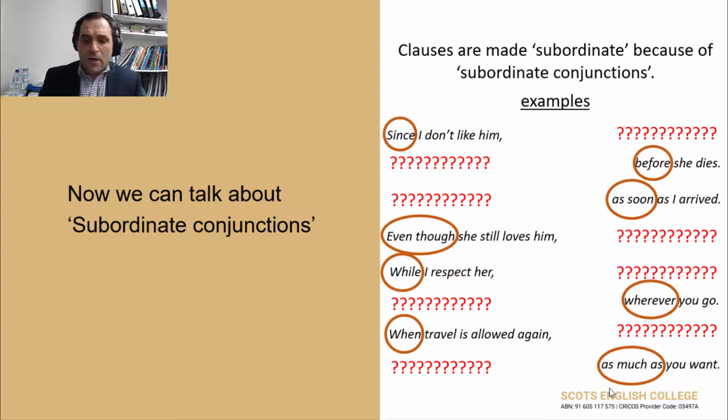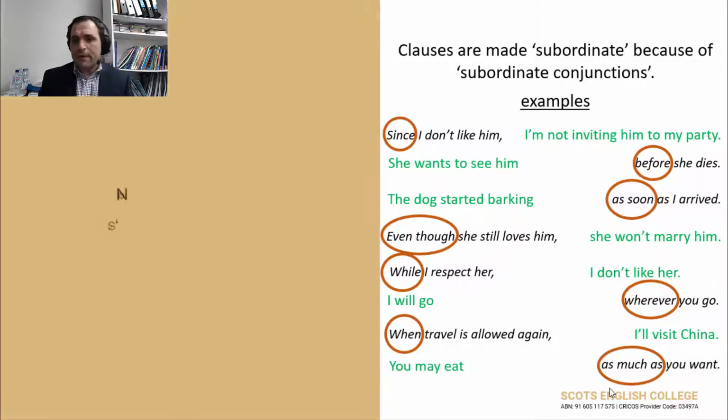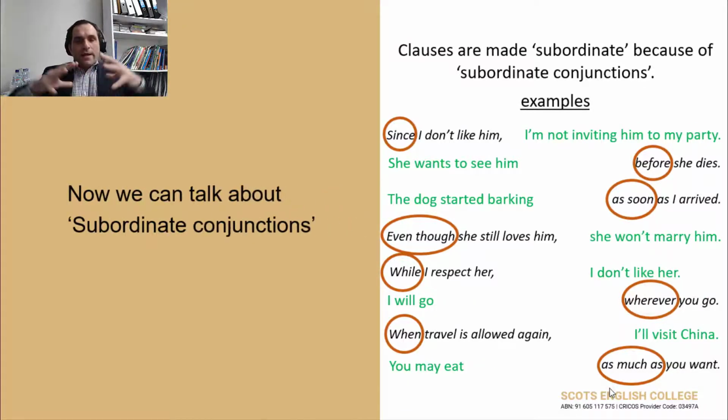Okay? Now let's take a look at the full sentences when they do have independent clauses. Here we go. Since I don't like him, I'm not inviting him to my party. So the main part is I'm not inviting him to my party. I'm having a party and I'm not going to invite him. The reason I'm not going to invite him is because I don't like him.